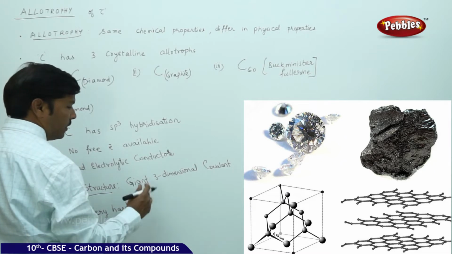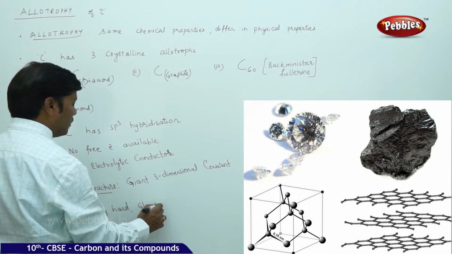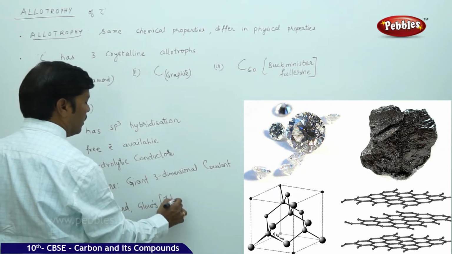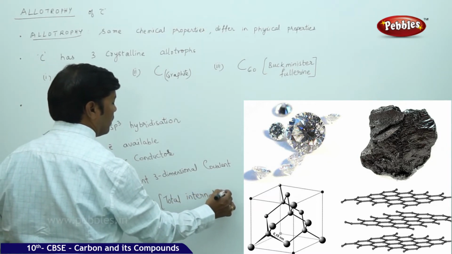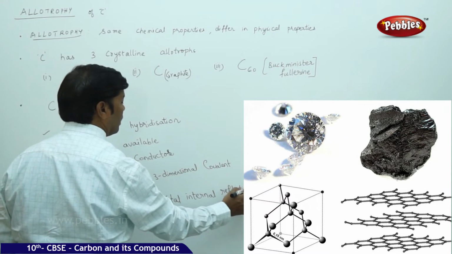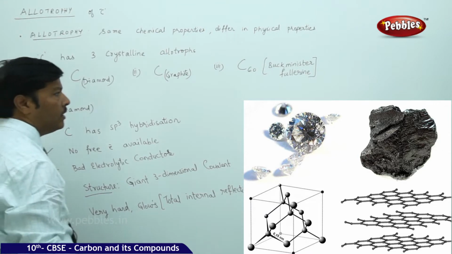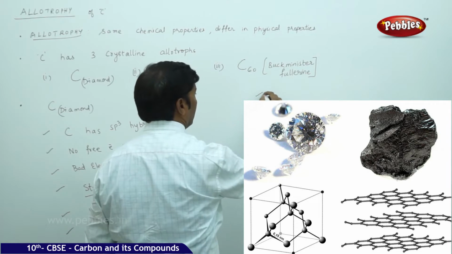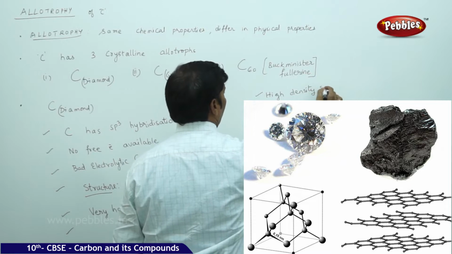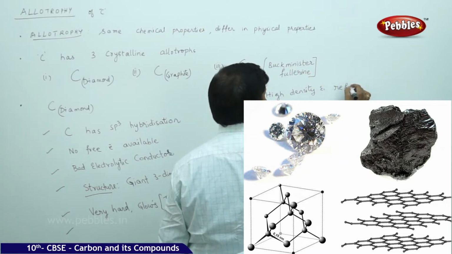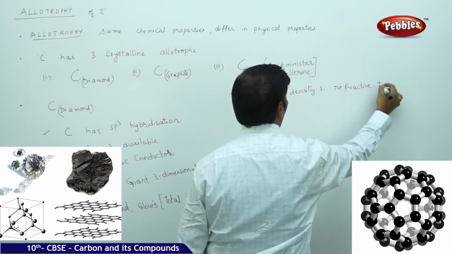It has a reflection property, that is, diamond glows because of total internal reflection, and it has very high density and refractive index.